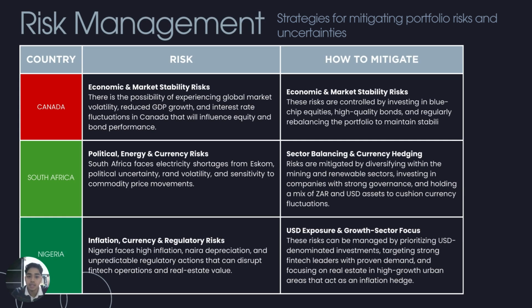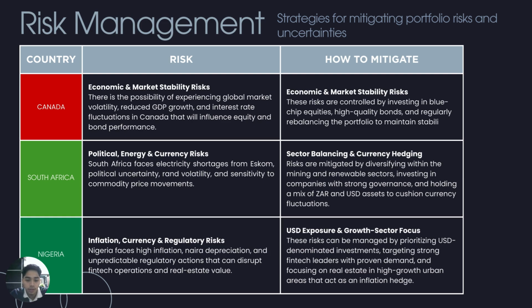So as we can see here, the risk management strategies and the mitigating ways. For Canada, the main risk that the country is facing is global economic volatility and interest rate changes. And to mitigate, invest in blue chip stocks, high quality bonds, and consistent rebalancing.